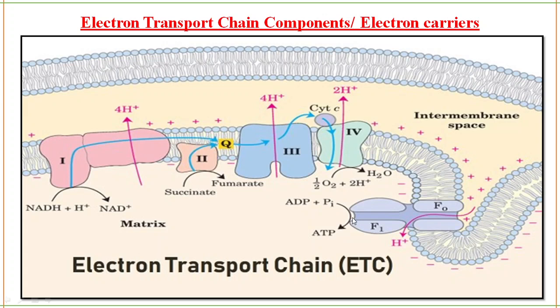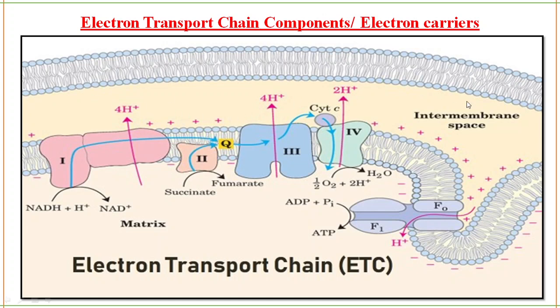So what is happening in this process? Protons are pumped from the matrix to the intermembrane space through the electrochemical gradient, which happens because electrons are transferred from one electron carrier to another, and finally go to oxygen, where the oxygen is reduced to form water.